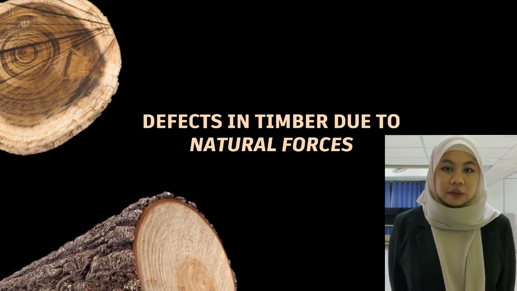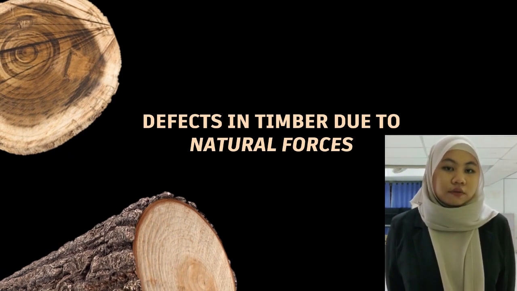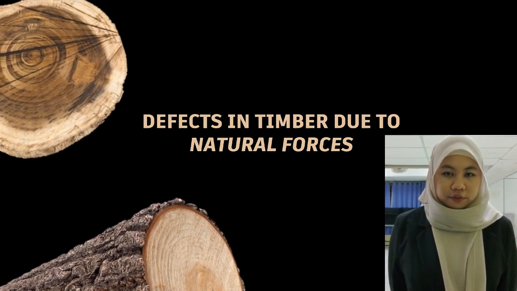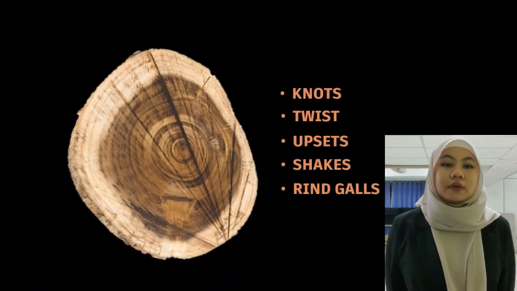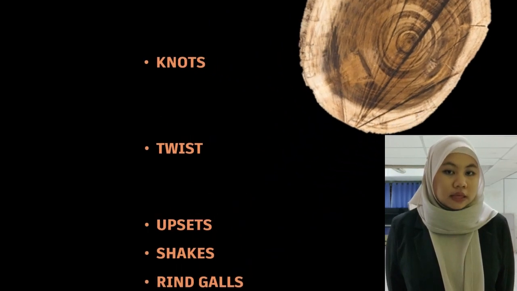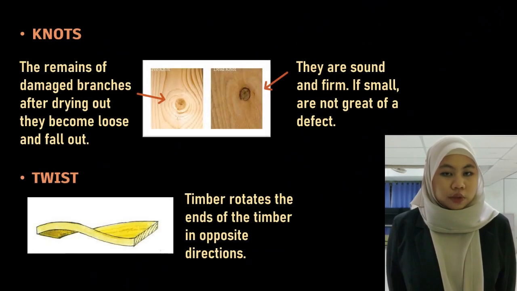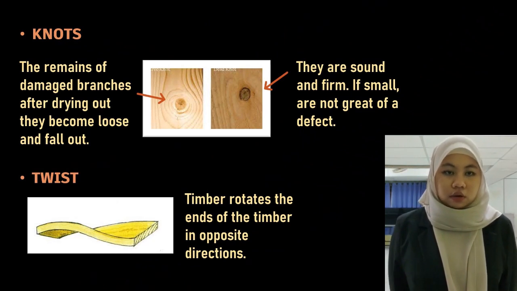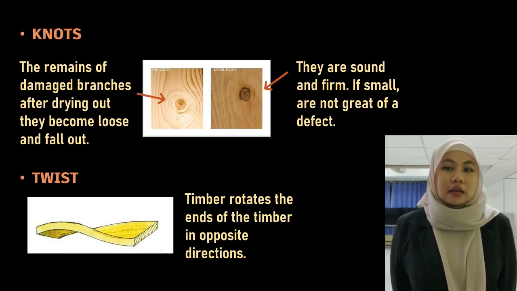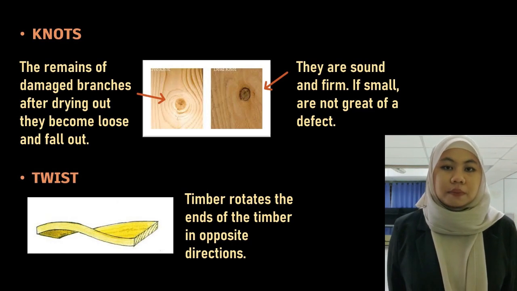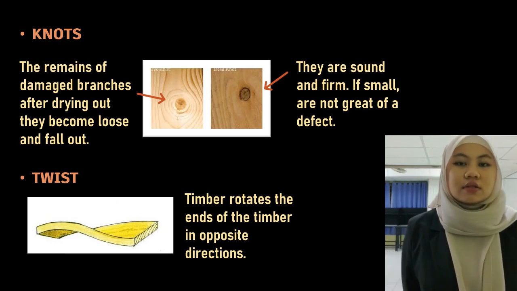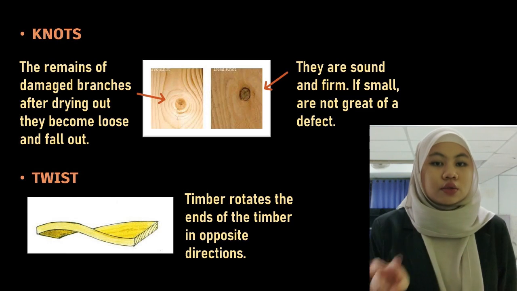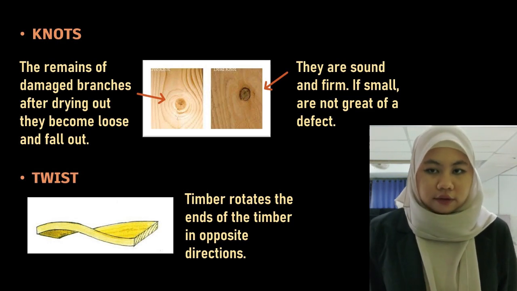I will be presenting to you about defects in timber due to natural forces. There are 5 natural force defects in timber. I will be talking about knots, twists, and upsets. The first one is knots, which is the most common defect caused by natural forces. It happens during the growth of a tree where the branches close to the ground or lower branches die. The bases of those branches remain in the tree as the tree grows, and they create imperfections known as knots. There are 2 types of knots, dead knots and live knots.